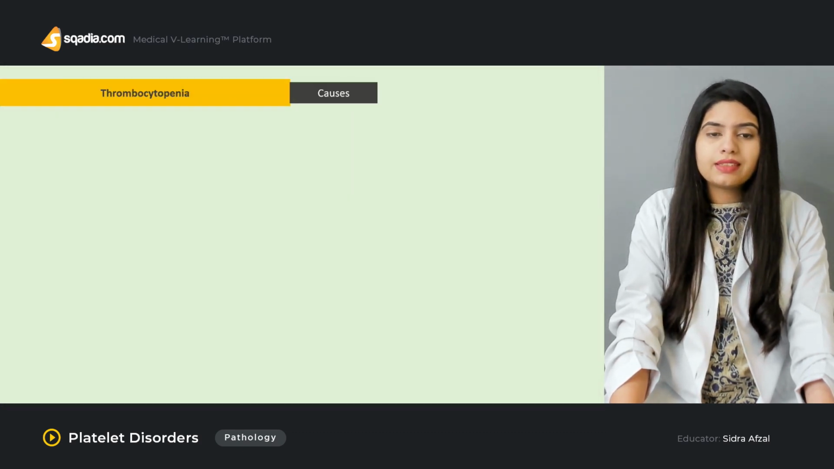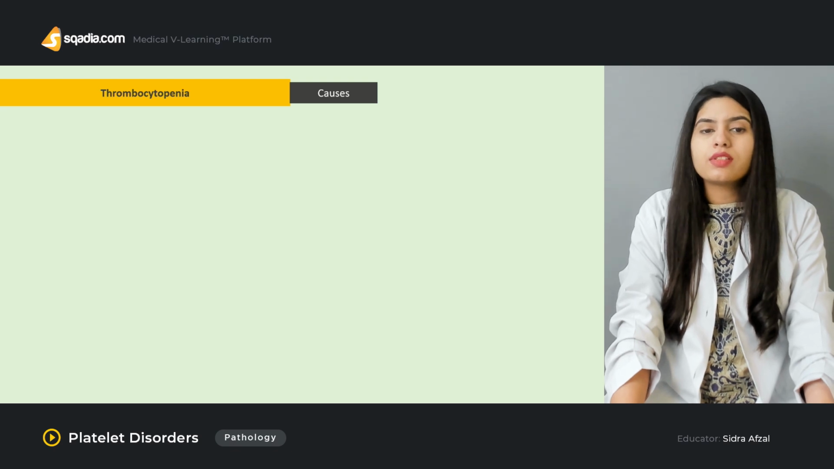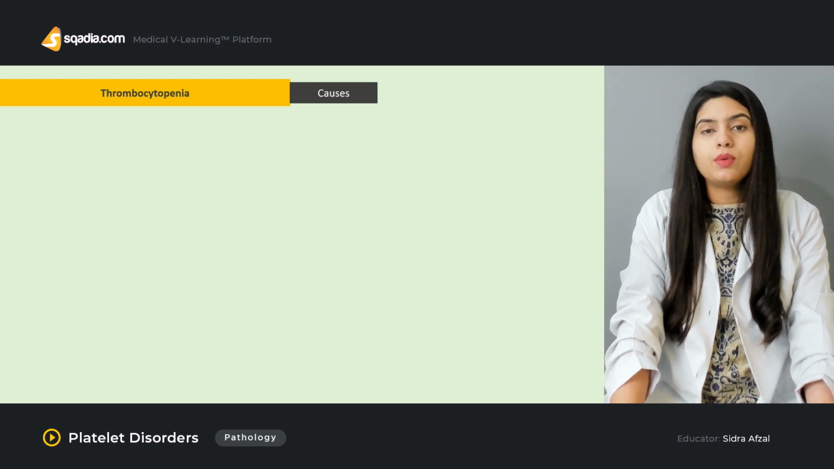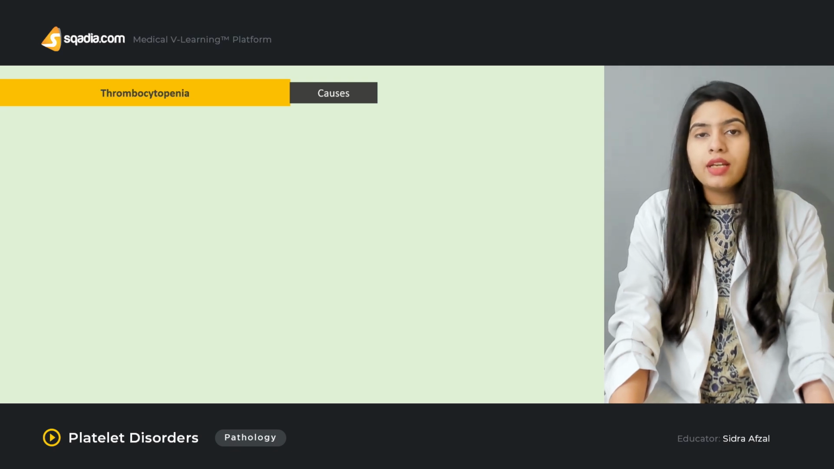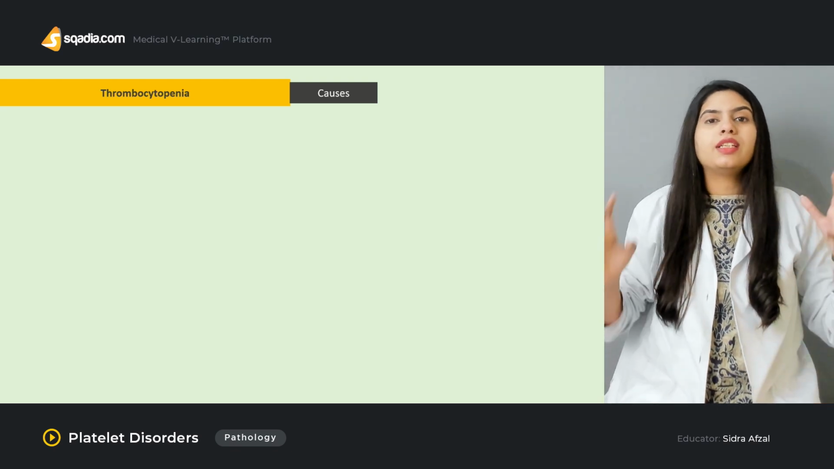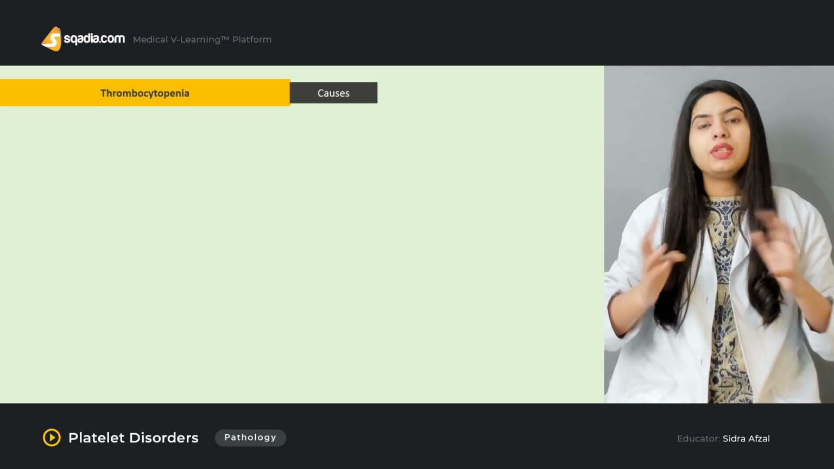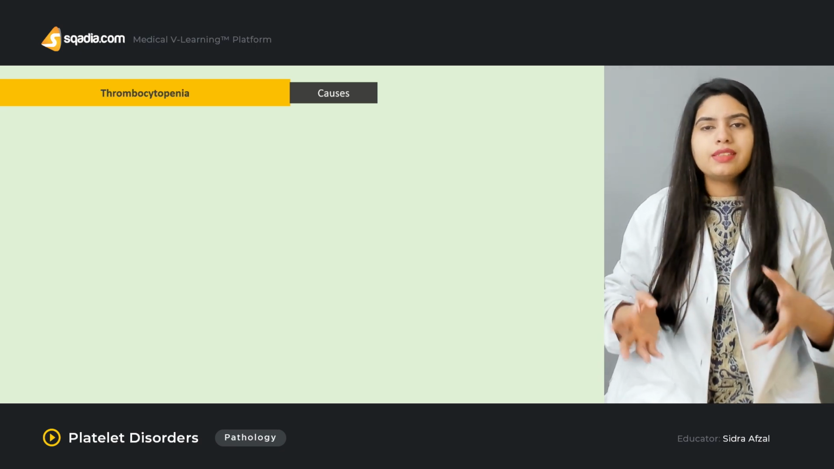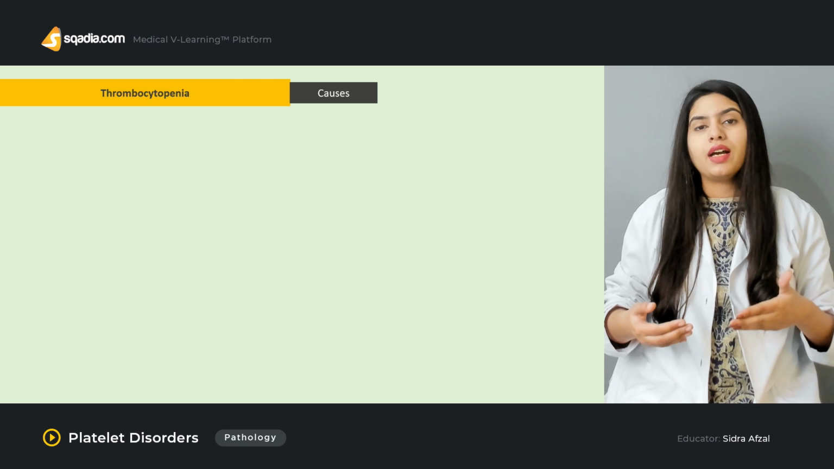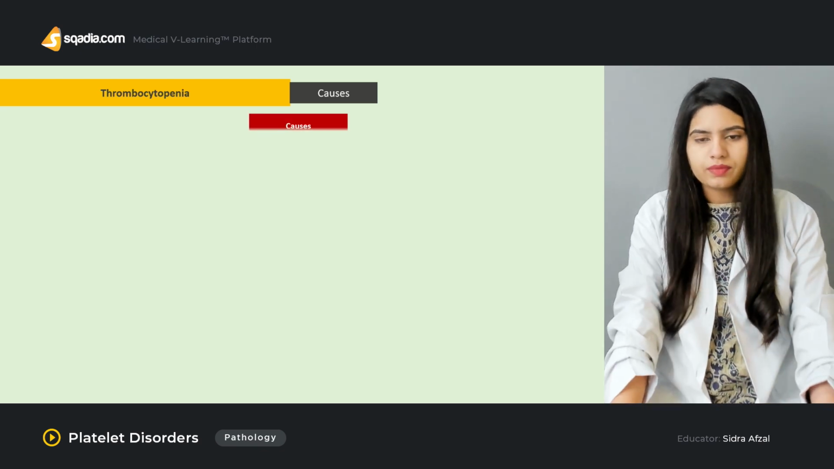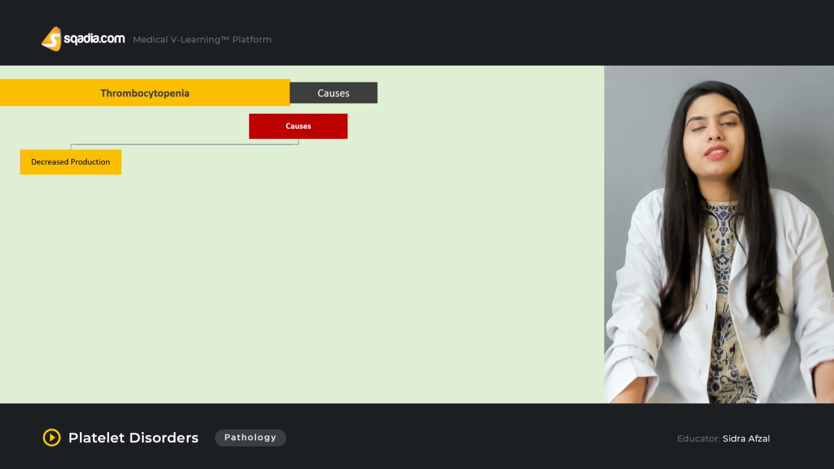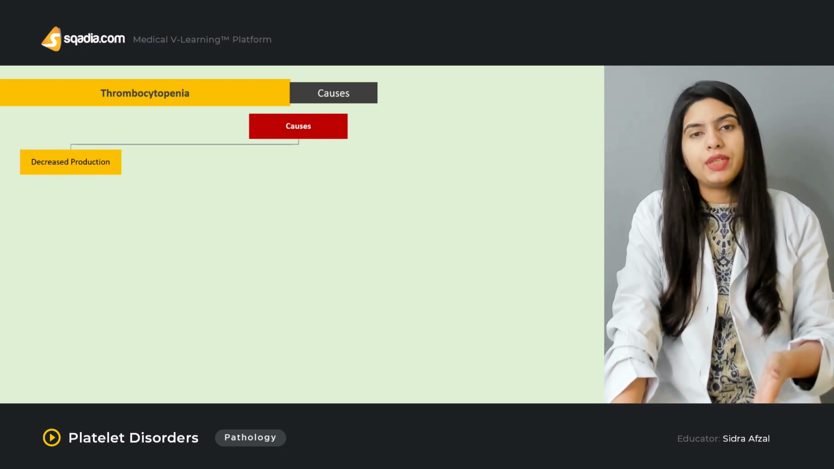So let's discuss the different causes of thrombocytopenia. Now, we have mentioned that thrombocytopenia is a decrease in the platelet count. That decrease is due to decreased production or increased destruction. Now, let's see what the causes are behind this increased destruction or decreased production. First of all, let's discuss the decreased production of the platelets.